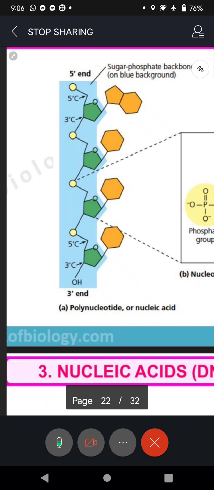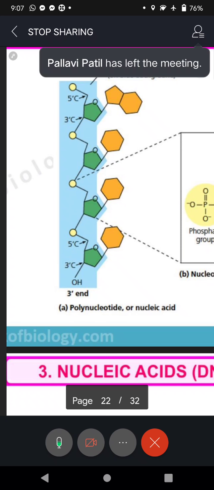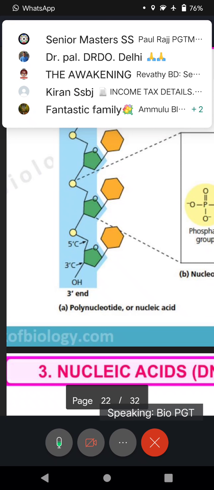Poly, many. How many? Don't know, let Sachin count. So polynucleotidal chain. So what is DNA? Polynucleotidal chain. So basically, nucleic acids are of 2 types, DNA and RNA, and a portion of DNA is gene.